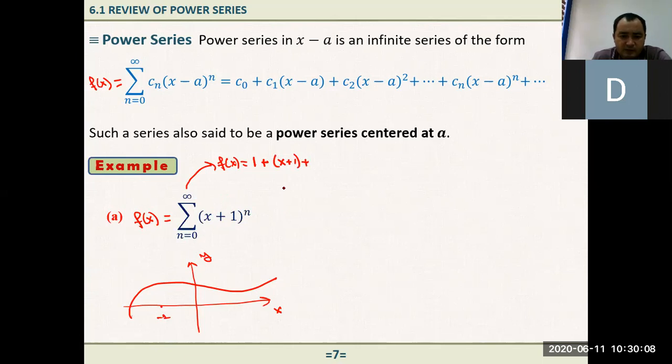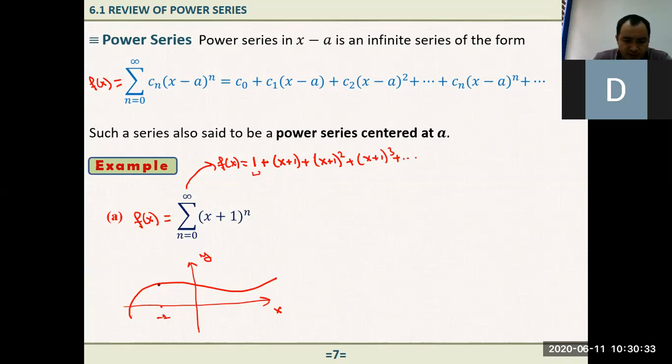Plus, if n equals 2, here we have (x plus 1) squared. Plus (x plus 1) cubed, and so on, it continues. So if I write only one term, approximating this function with only one term,